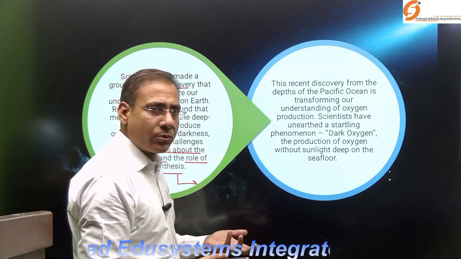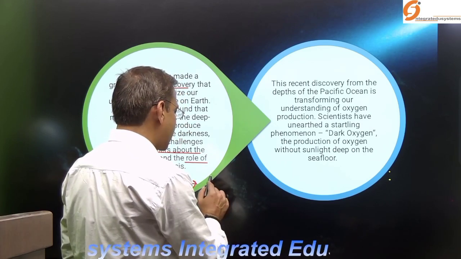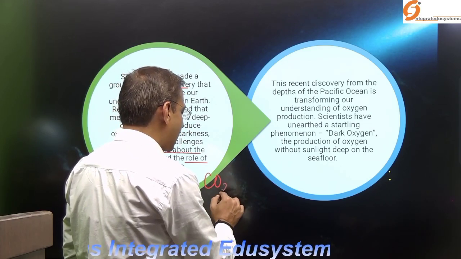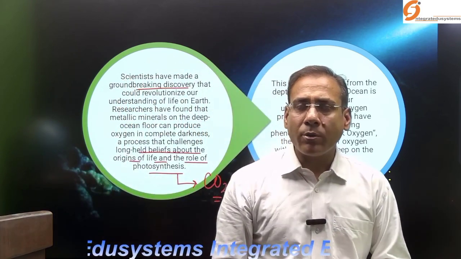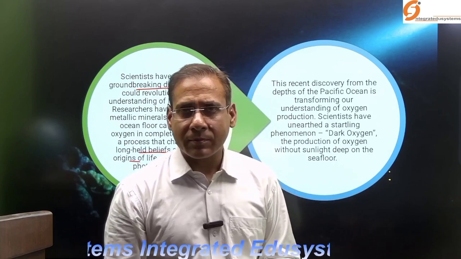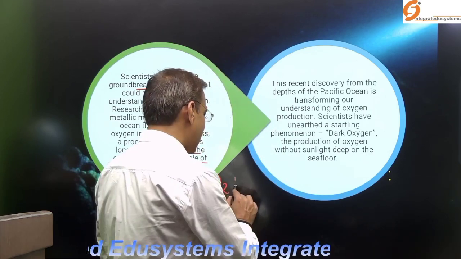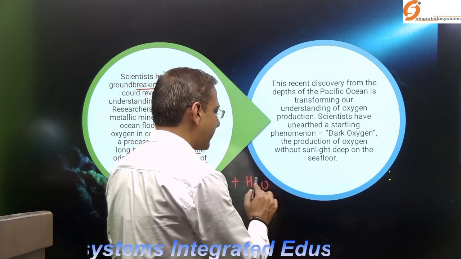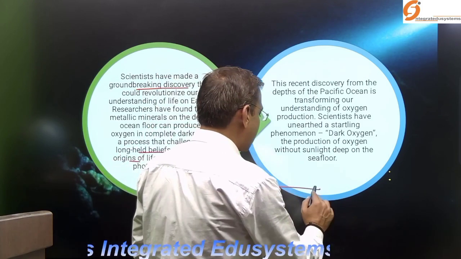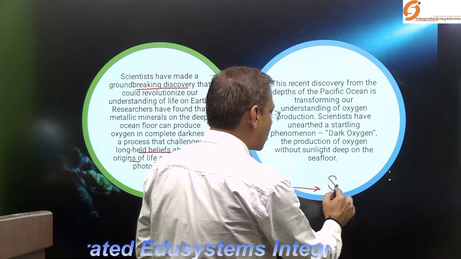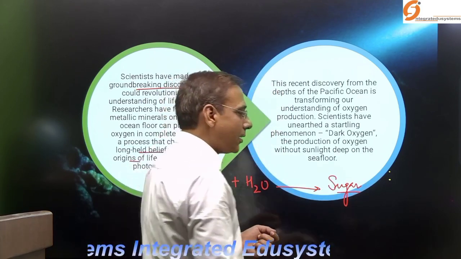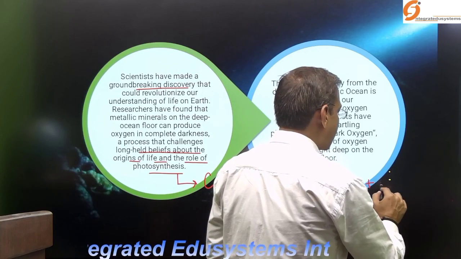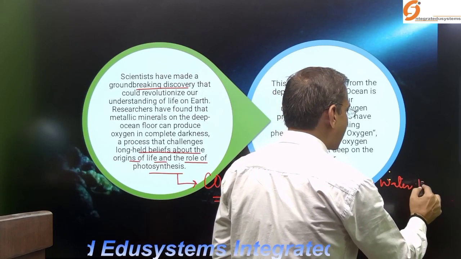As you know, in photosynthesis the green plants, algae or cyanobacteria, that is the blue-green algae, utilize atmospheric carbon dioxide and also take water, and as a result, sugar forms, that is carbohydrate or glucose, and as a byproduct, water and oxygen are released.